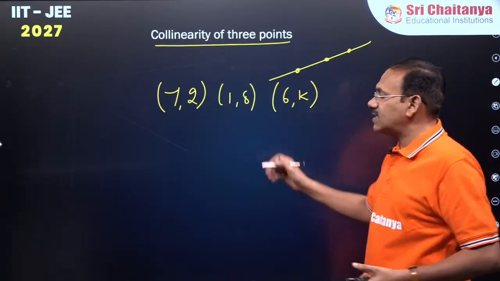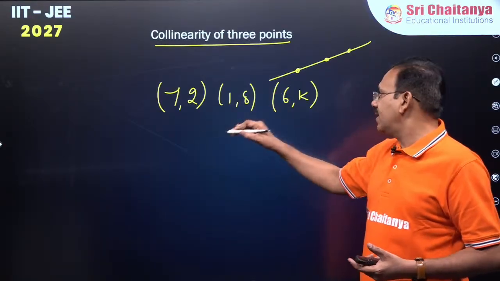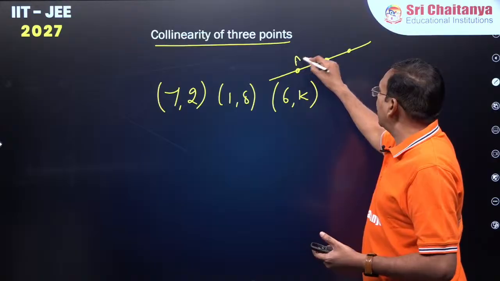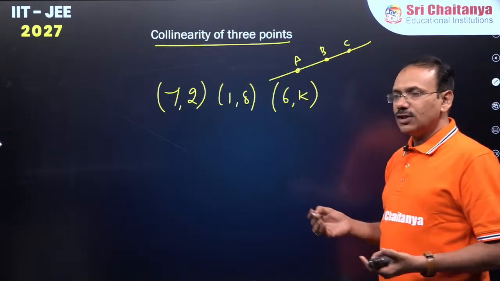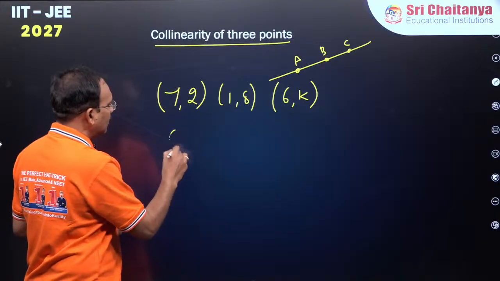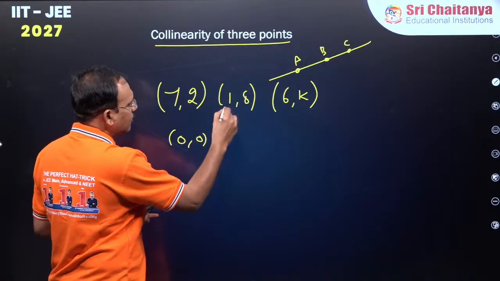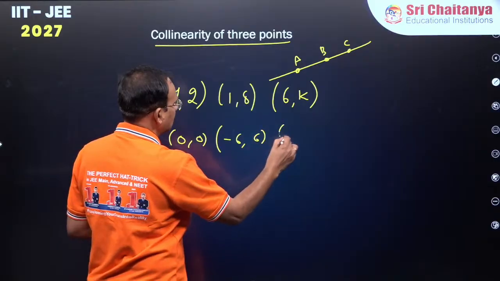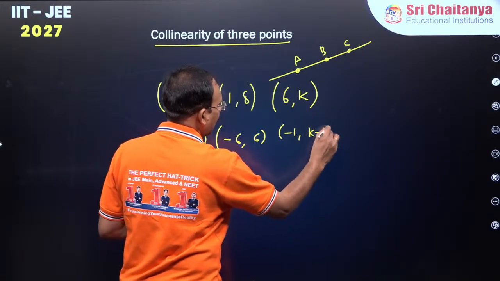But at this stage, you can also apply the point that the area of the triangle formed by ABC would be 0. So, you can subtract 7, 2 from all. This becomes 0, 0. If you subtract, 7 minus 6, 8 minus 2 is 6. This is minus 1, k minus 2.